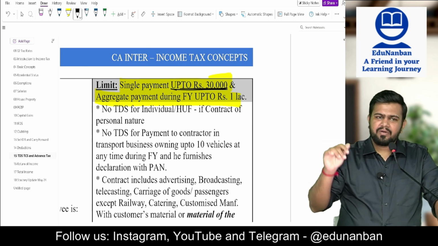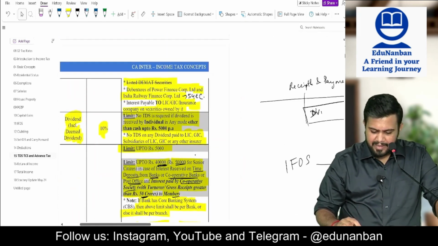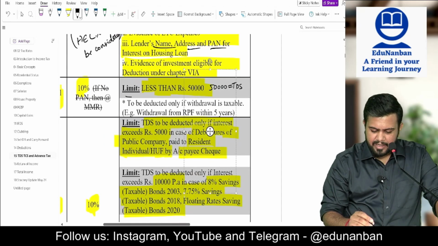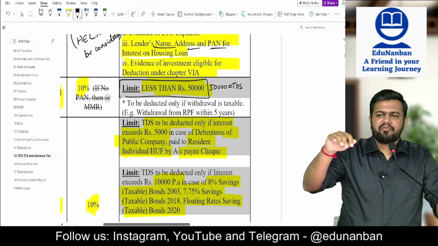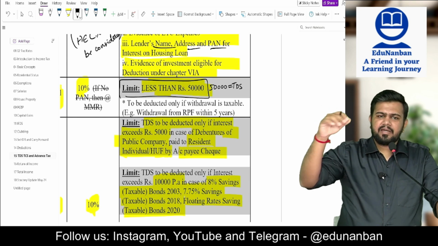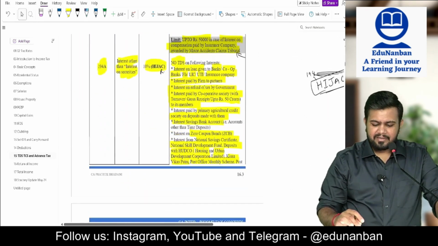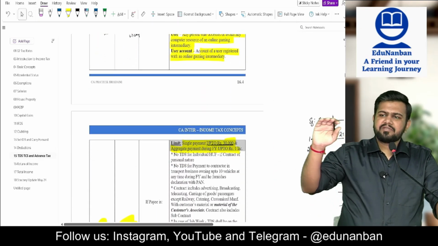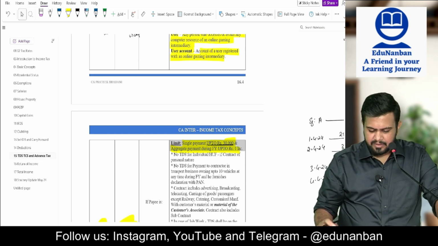See, there are only 2 or 3 places where you have to be careful, where TDS applies even on the exact amount. One such place we have already discussed. It is 192A. Here the limit is less than 50,000, so on exactly 50,000 TDS will apply. Then 2 more places we are going to discuss. In those 3 cases alone, you should be careful. In all the other cases, only if it is more than the limit, TDS should be deducted. Up to the limit, TDS need not be deducted.